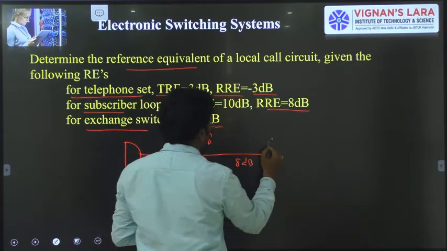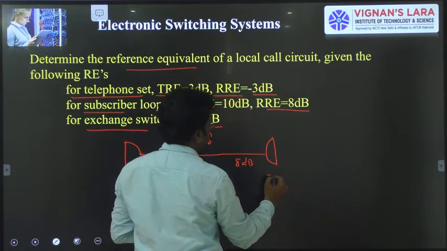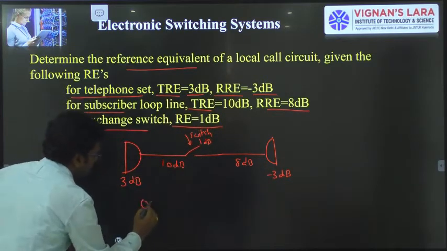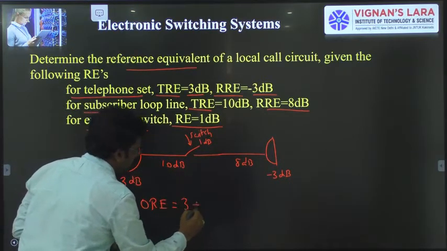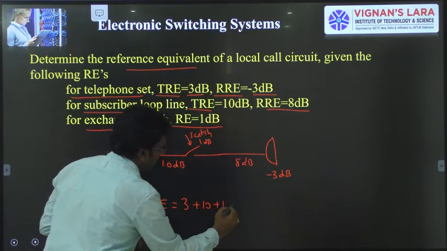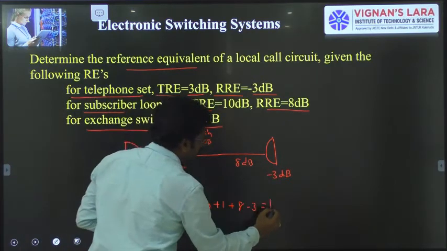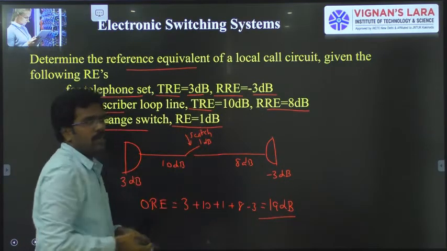And this is the receiving telephone set having RRE minus 3 dB. Generally the ORE is given as the sum of these REs. So this is 3 plus 10 plus 1 plus 8 minus 3, nothing but 19 dB, the overall reference equivalent for the given local call.